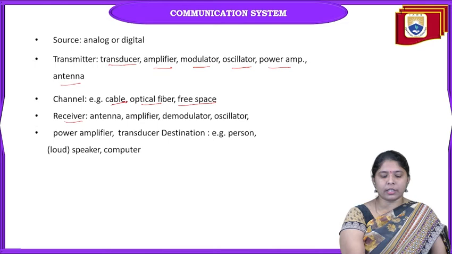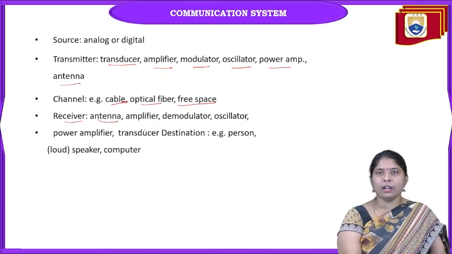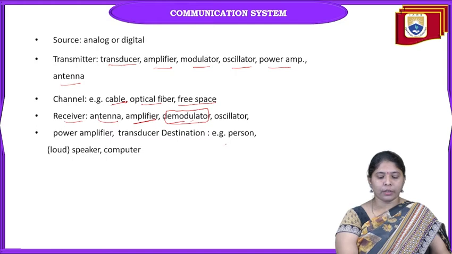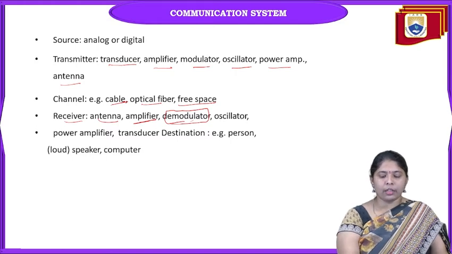So what is the receiver? The receiver consists of a receiving antenna for receiving the signal, and the receiver may contain amplifiers, and the main important block of the receiver is the demodulator circuit. So demodulator circuit and oscillator.